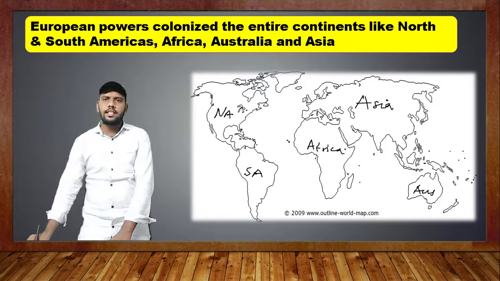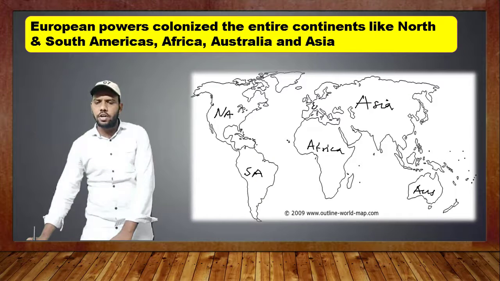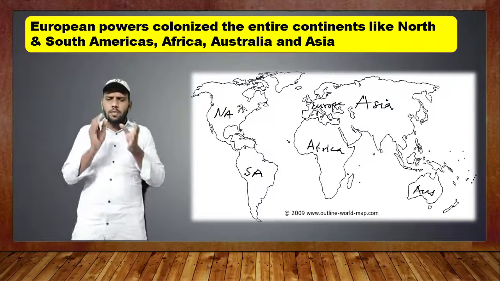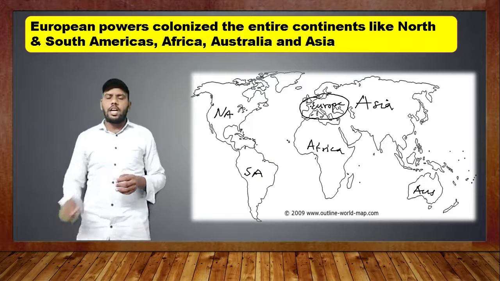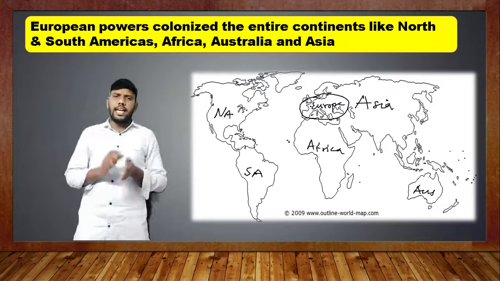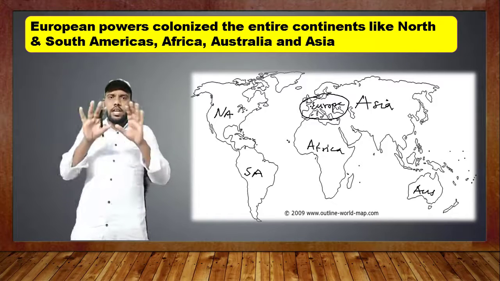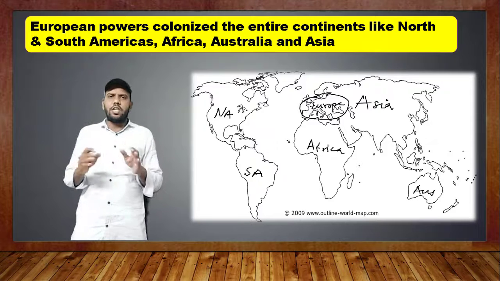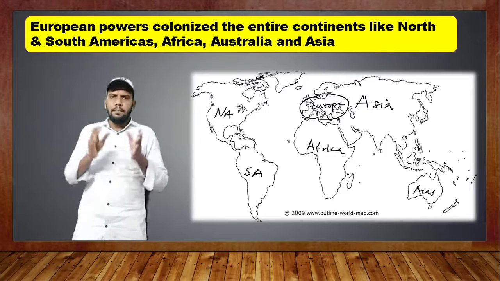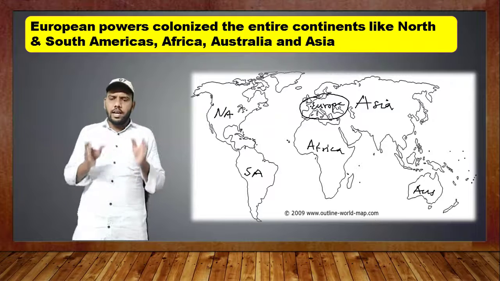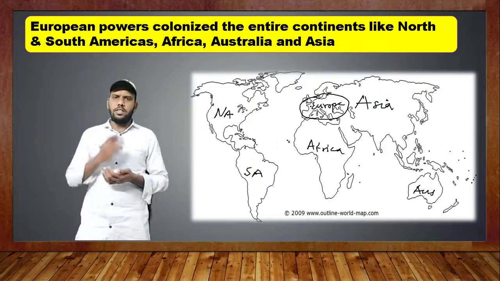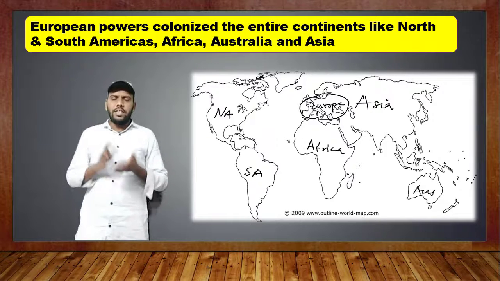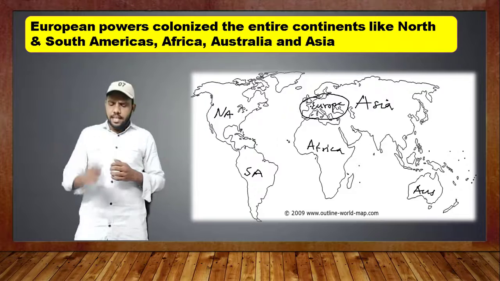And these continents were occupied by which country? Europe. So this is Europe. You can see it is one of the small continents. This Europe started to control the whole world. They colonized. Colonized means they captured and controlled. They started trade with those people, mainly in the continents North America, South America, Asia, Australia, Africa. So they started the business, and they controlled with the help of these maps.